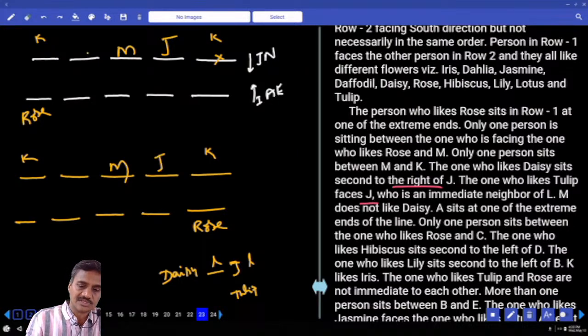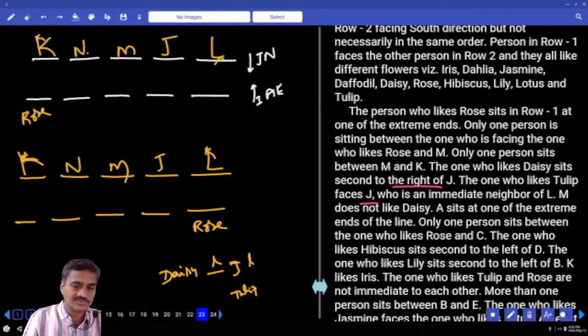Now, J is here. J and L are adjacent to each other. Hence, where should this L be? L must be here. If L is here, K is here. And if K is here, N must be here. J is here, K is here, N is here. K, N, M, J, L. K, N, M, J, L. In both the cases, you are getting the same order, isn't it? The only change is rows.